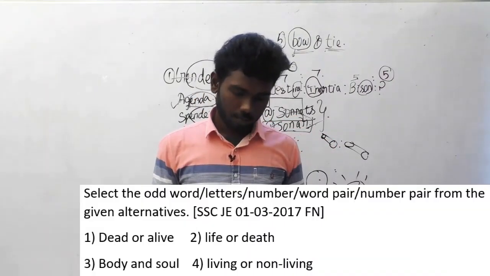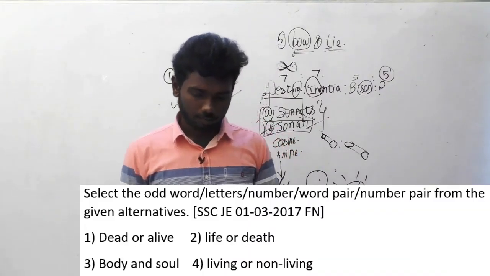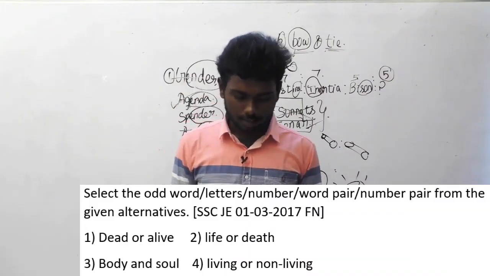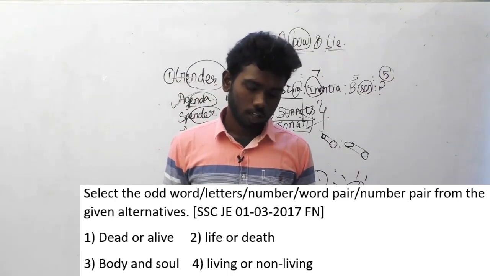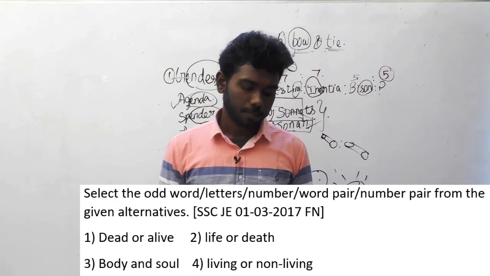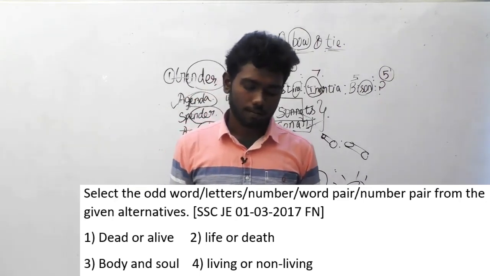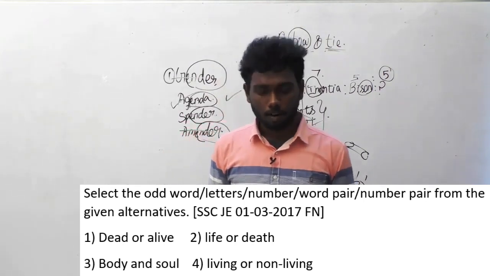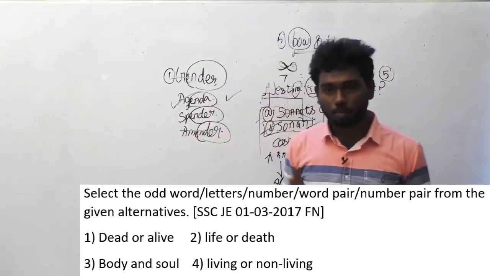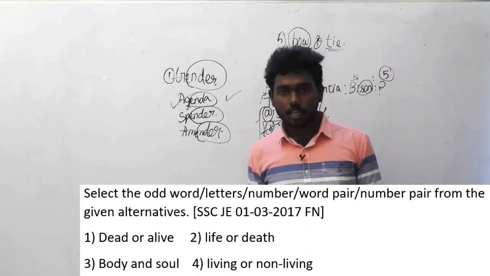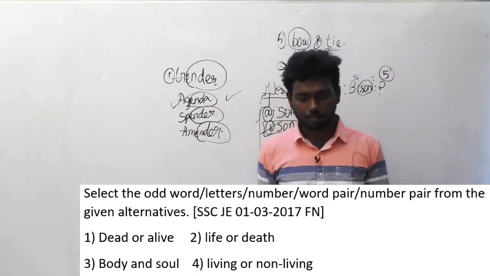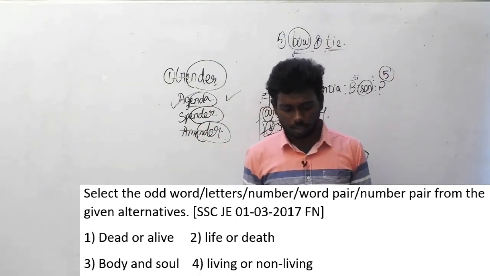Let's move on to the 95th question of SSC JE. Select the odd word or letters or number or word pair or number pair from the given alternatives. Option A, dead or alive. Option B, life or death. Option C, body and soul. Option D, living or non-living. What's the answer option, guys?